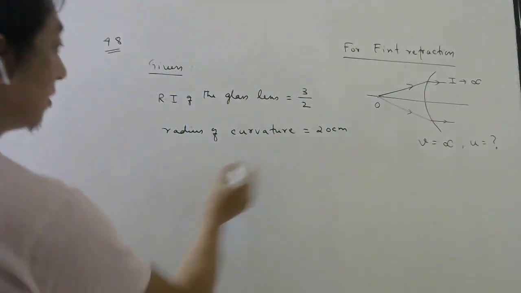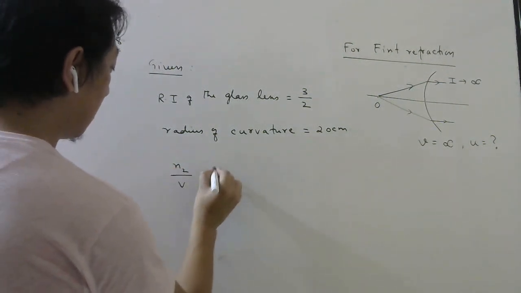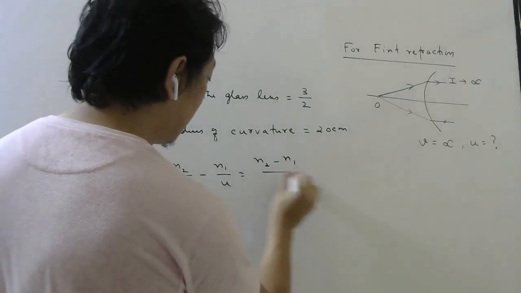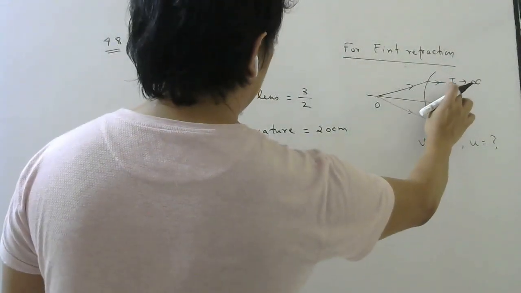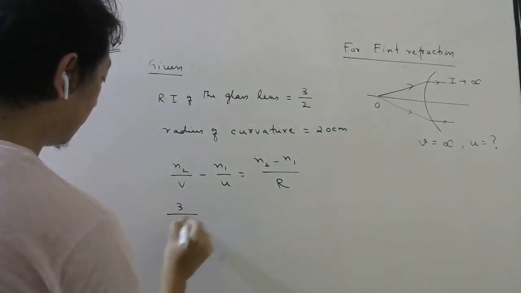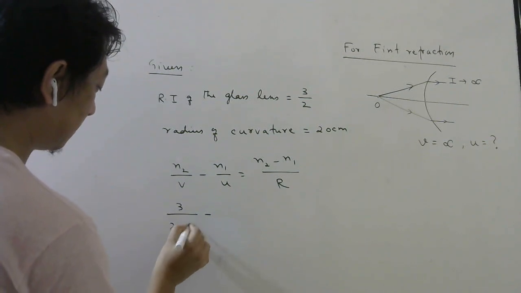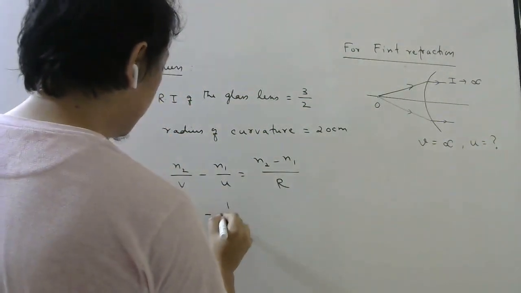Now what you have to do? Apply the single surface formula: N2 by V minus N1 by U equals N2 minus N1 by R. Refracted ray is in the glass, so N2 is 3 by 2. V is infinity. N1 is in air, so 1.